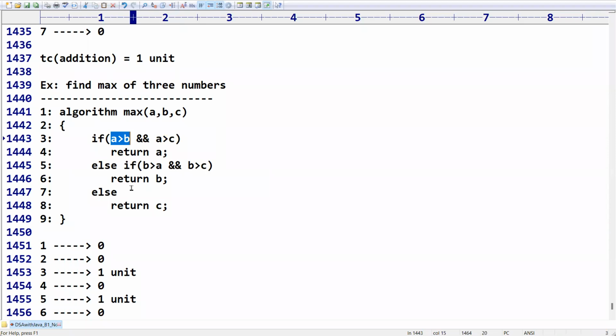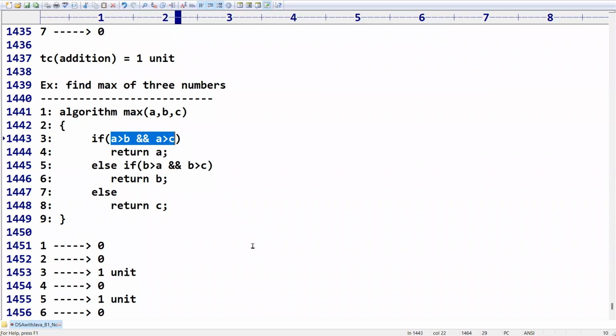After checking A is greater than B, is it going to stop? No, right? First it will check A greater than B. Next it will check A greater than C. If both are true, then only this statement is executed. That means this statement depends on these two. So it is a single condition, not two conditions. Please make sure. Both will be evaluated in one go.